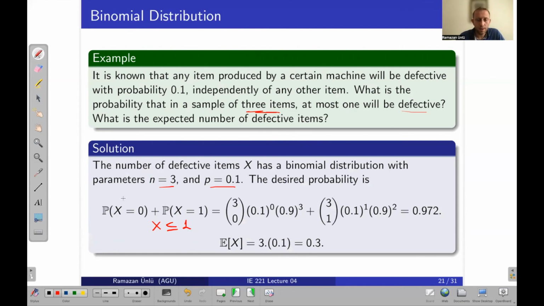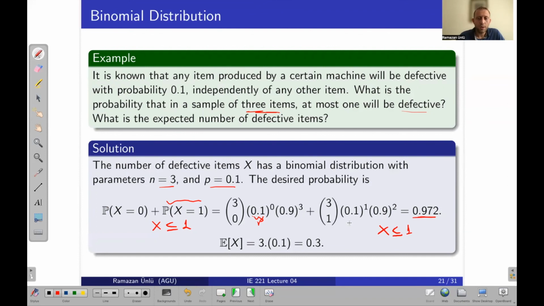So let's do it. First, X equal to 0, which is 3 choose 0 times 0.1 to the 0, times 0.9 to the 3, plus this one now, 3 choose 1, 0.1 to the 1, and 0.9 to the 2. And this will give us 0.972. That is the total probability, the probability that X will be less than or equal to 1.